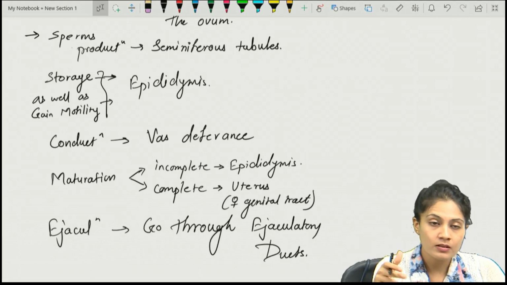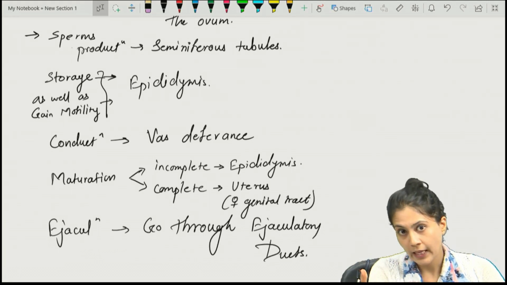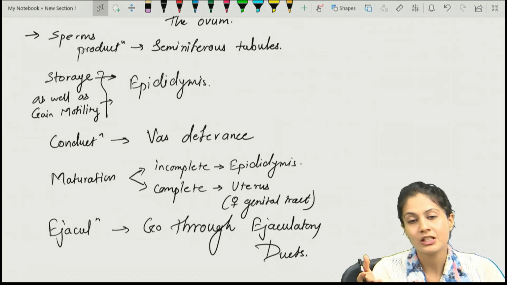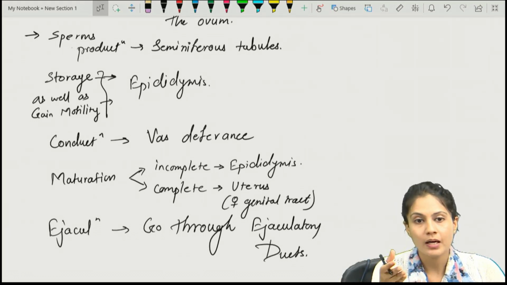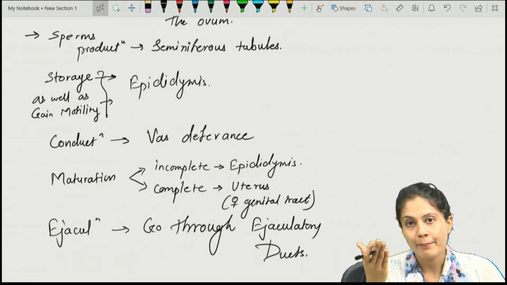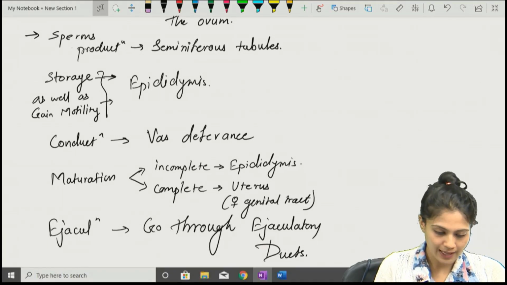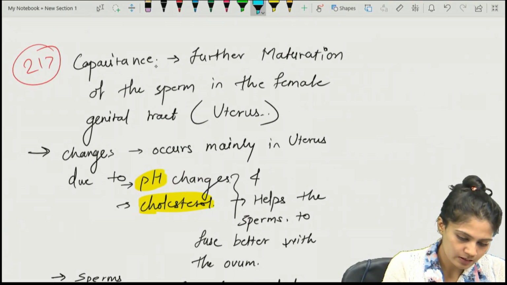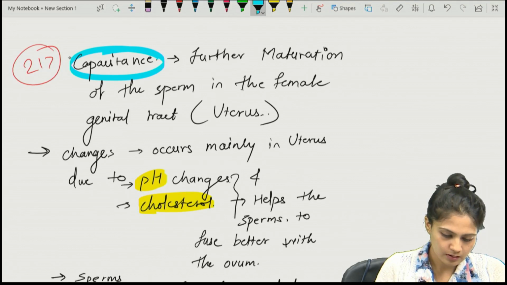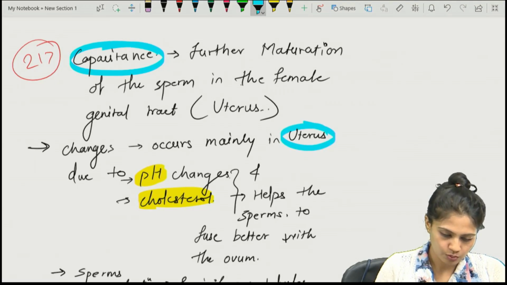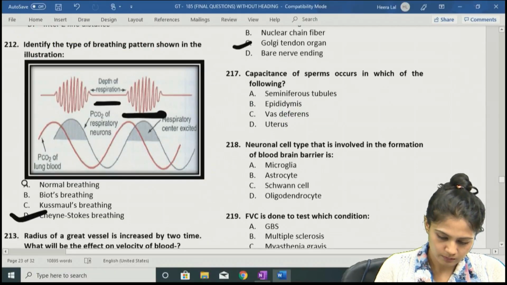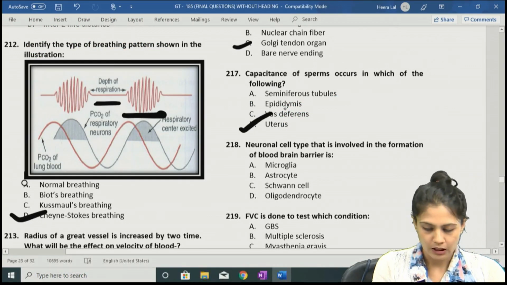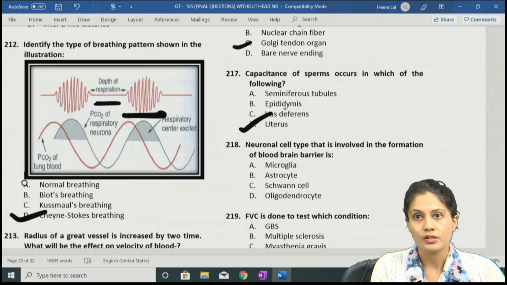Then the motility is also going in the epididymis. The conduction will be through the vas deferens, nothing but the ejaculatory ducts, right? And the complete maturation ultimately will happen in the uterus, which is known as capacitation, and that occurs mainly in the uterus. So they ask about capacitation, so the answer to our question will be D, uterus, right.